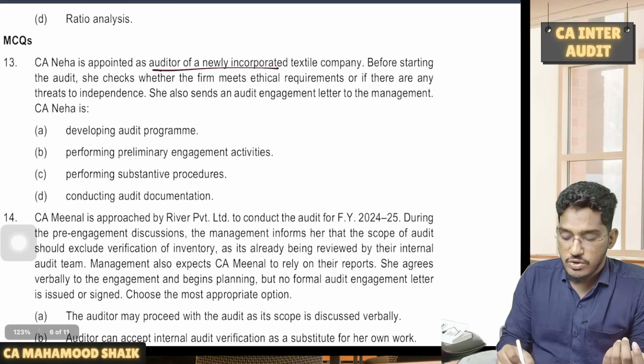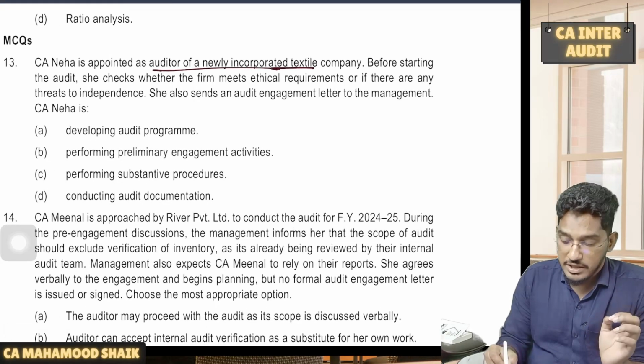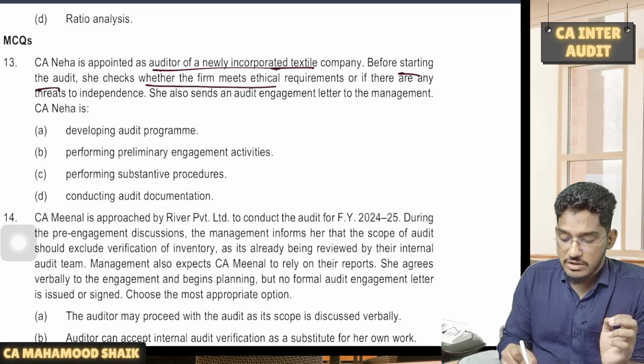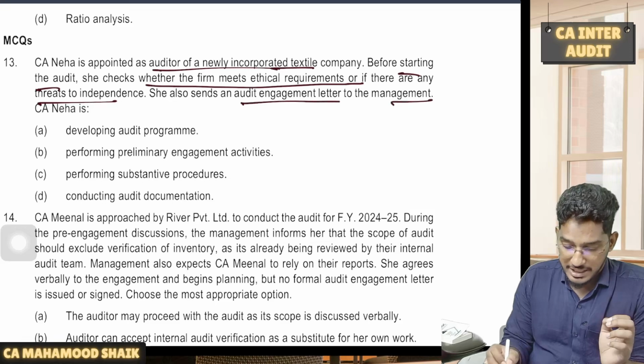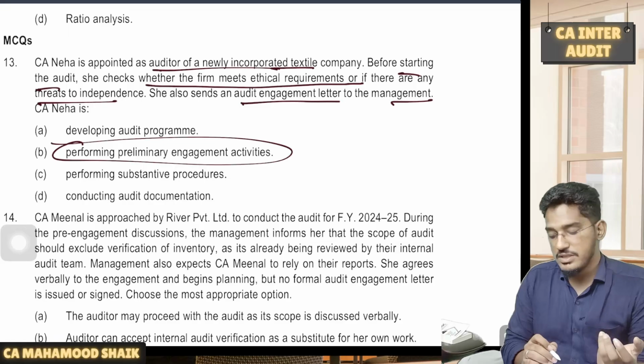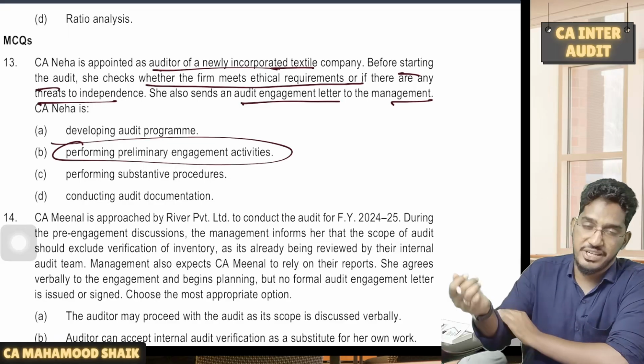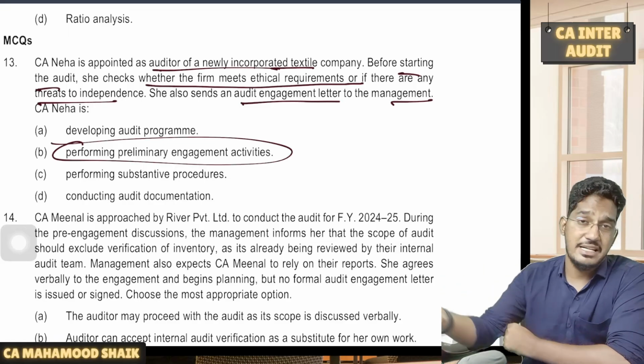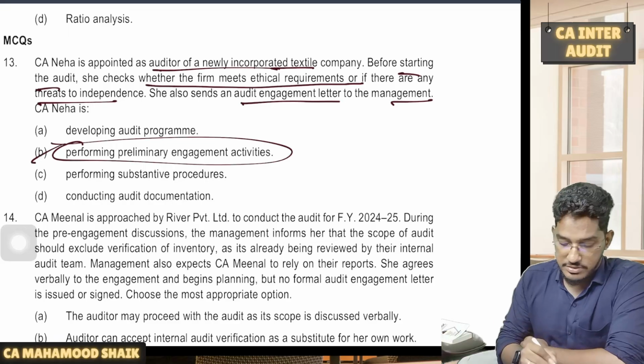CA Neha is appointed as auditor of a newly incorporated textile company. Before starting the audit, she checks whether the firm meets ethical requirements or if there are any threats to independence. She also sends an audit engagement letter to the management. What is CA Neha doing? She is performing preliminary engagement activities. All these activities are performed: issuing the engagement letter, communicating with the previous auditor. So all these are examples of preliminary engagement activities.